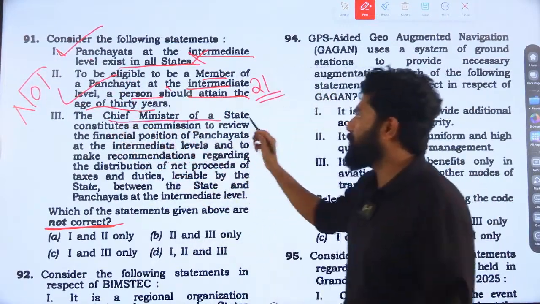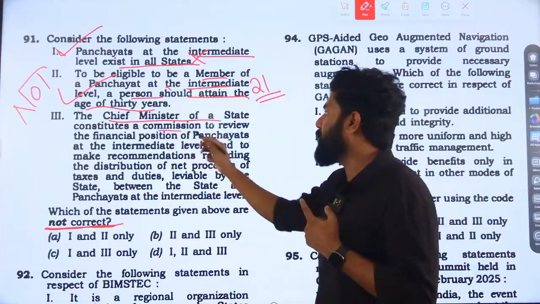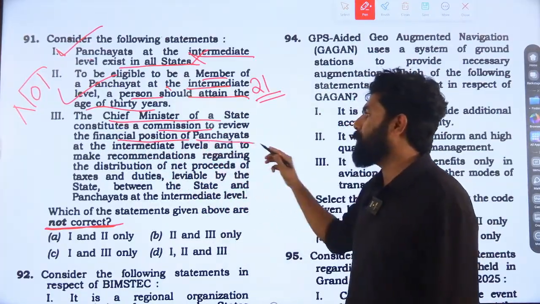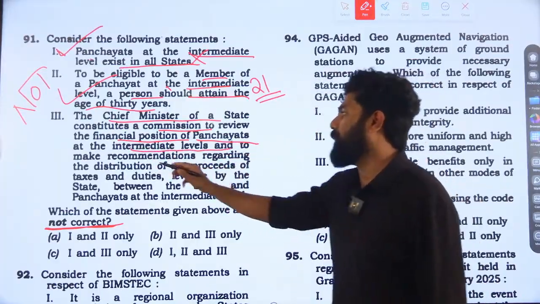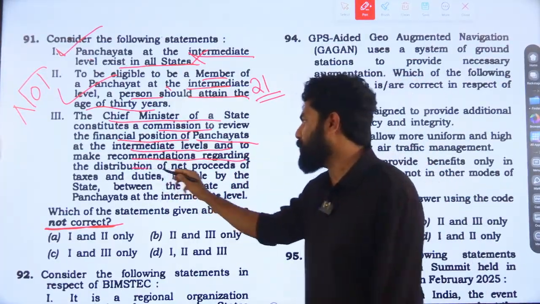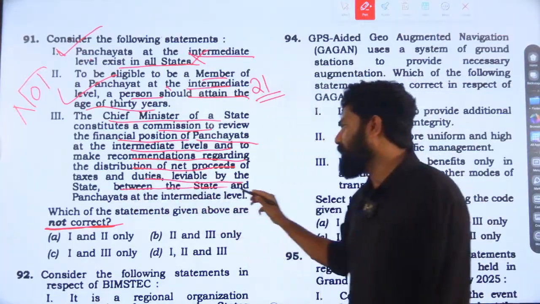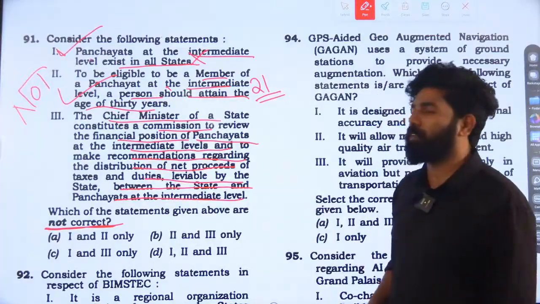Statement 3: The chief minister of the state constitutes a commission to review the financial position, that means the state finance commission, of the panchayats at intermediate level and make recommendations regarding the distribution of proceeds of taxes and duties leviable by the state between the state and the panchayats.